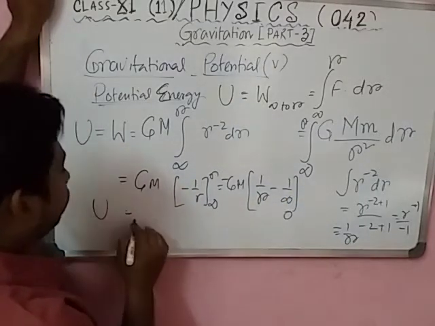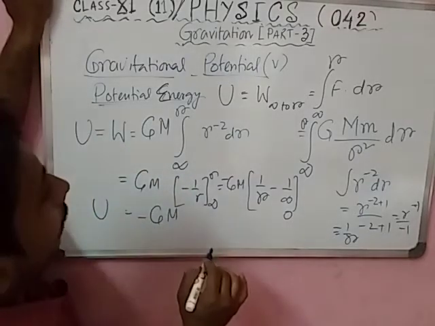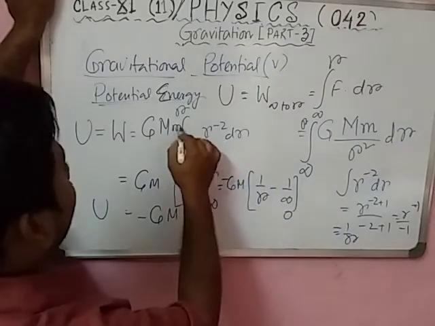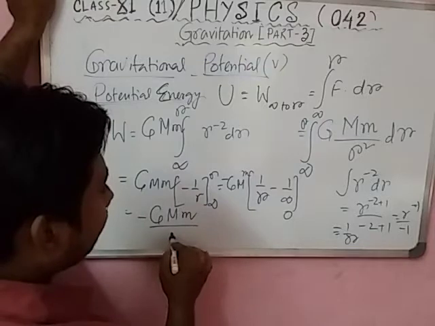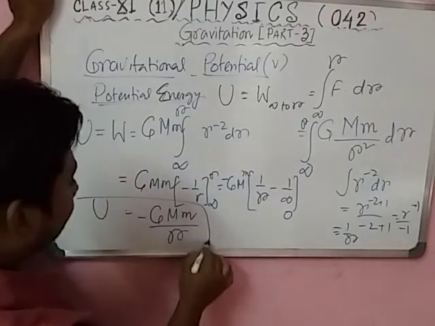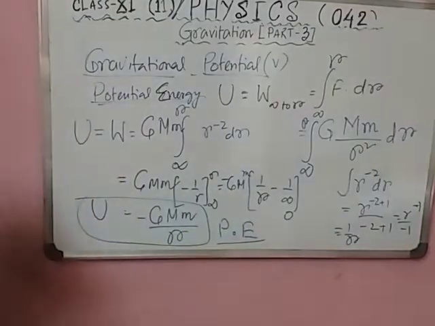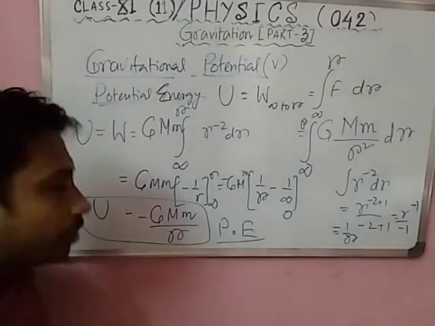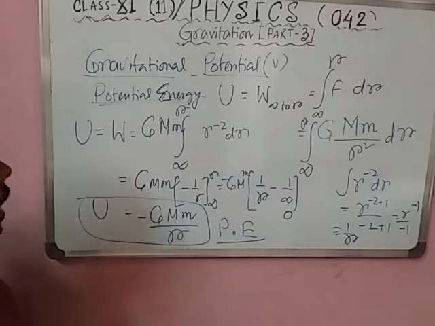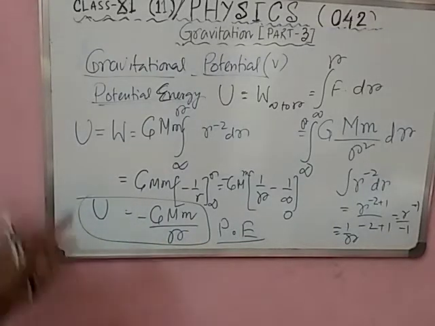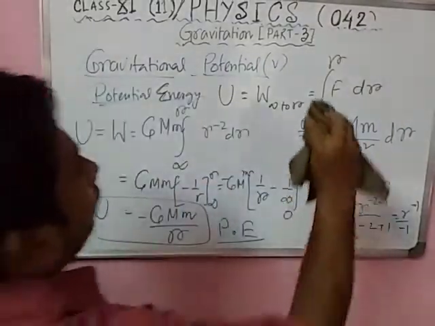So potential energy U equals minus G M, and there is another m, I missed it out. So minus G M m by r. That is the result of potential energy. Please write it down. Pause the video and copy the whole thing: minus G M m by r.